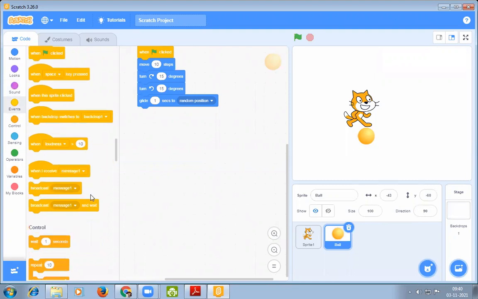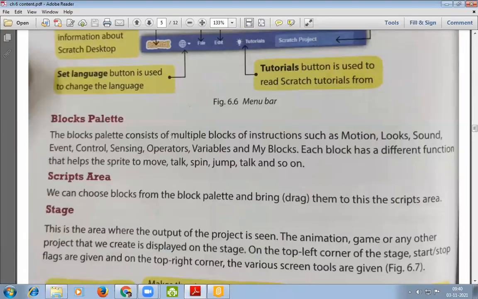Next, students, block palettes. The block palette consists of multiple blocks of instructions such as motion, looks, sound, events, control, sensing, operators, variables, and my blocks. Each block has a different function that helps the sprite to move, talk, spin, jump, and so on.